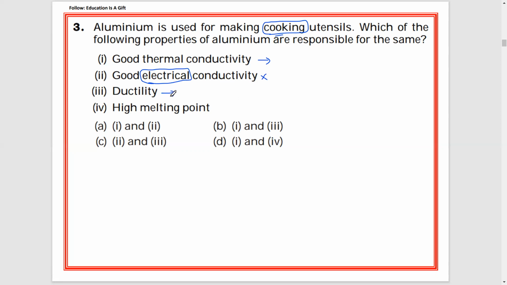Ductility, in the previous slide we discussed wires. Aluminum can be made into wire, but in the kitchen we don't have any work to do with that wire, so you can eliminate this one also. Next, high melting point. Yes, aluminum has a very high melting point, so if you keep an aluminum utensil on the stove, because of that heat energy, the metal will not melt. So this is the property you need to consider. You have to consider number 1 and 4. The option you can find is D, 1 and 4. That is the correct option for that question.